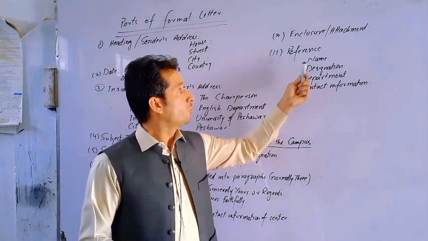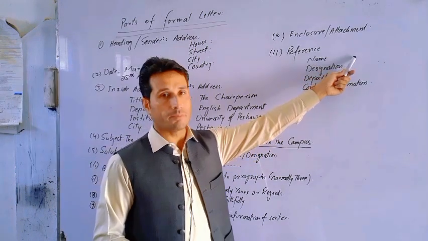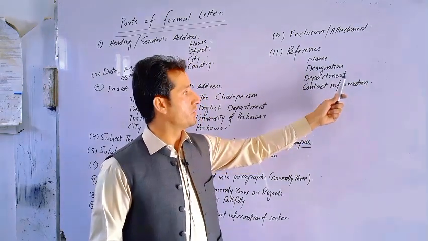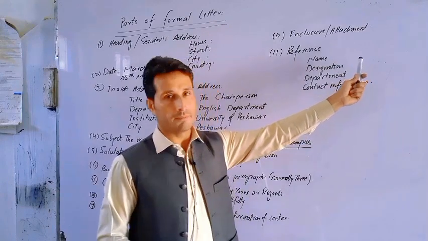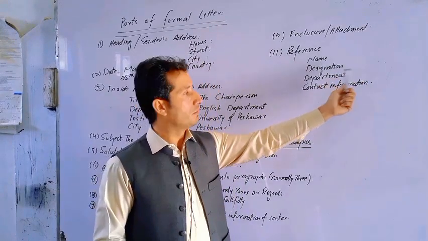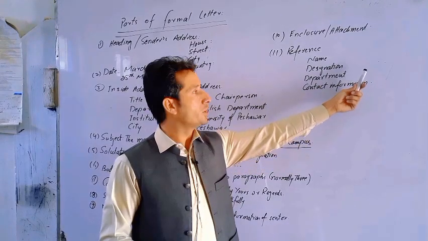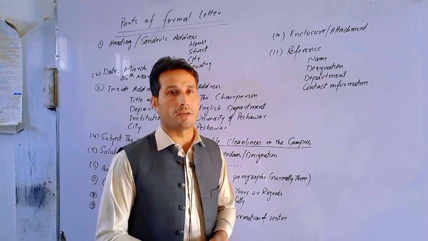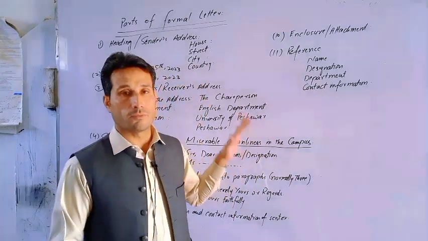So we provide the name of the person, designation of the person, department and organization, and contact information. For example, Professor Falam, then designation, professor, assistant professor, associate professor, English department, University of Peshawar, and then contact information, email address or mobile phone number. So these are the major parts of a formal letter.